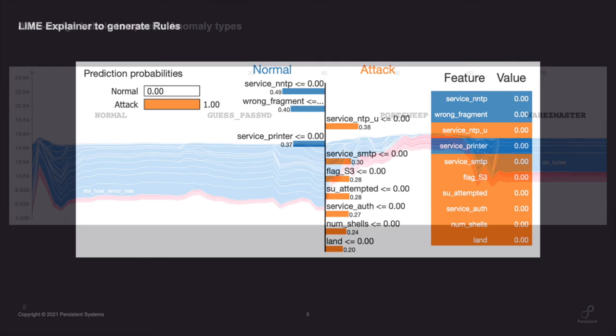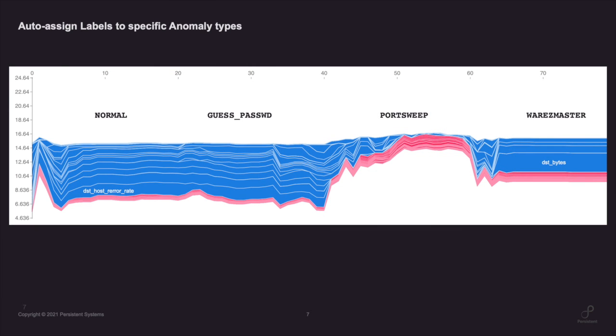The other thing we did was using the SHAP scores that I showed earlier. We tried to classify. We took certain points which are normal, certain points which have guest password anomaly, port sweep, and warezmaster, and based on that, we tried to see the pattern of how the explanations are. And this is a nice SHAP force plot which shows you the pattern of the explanations. Looking at the pattern of these explanations, we can clearly see that there is a distinct difference between how port sweep is explained, how warezmaster is explained, and how guest password is explained compared to the normal.